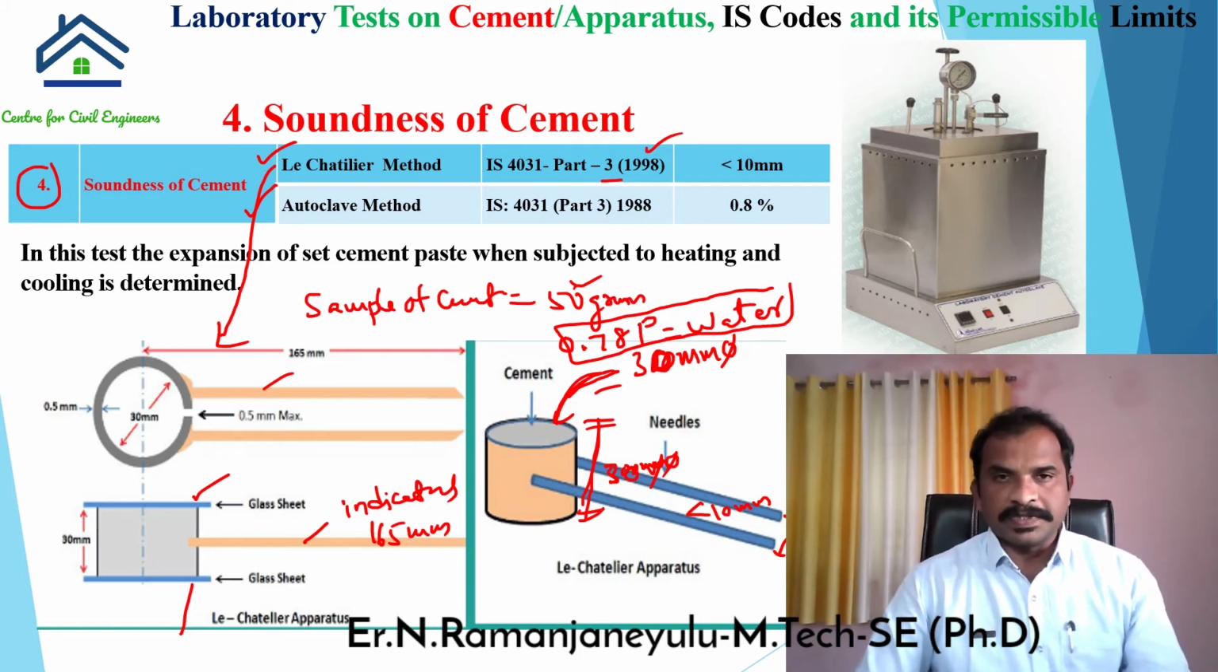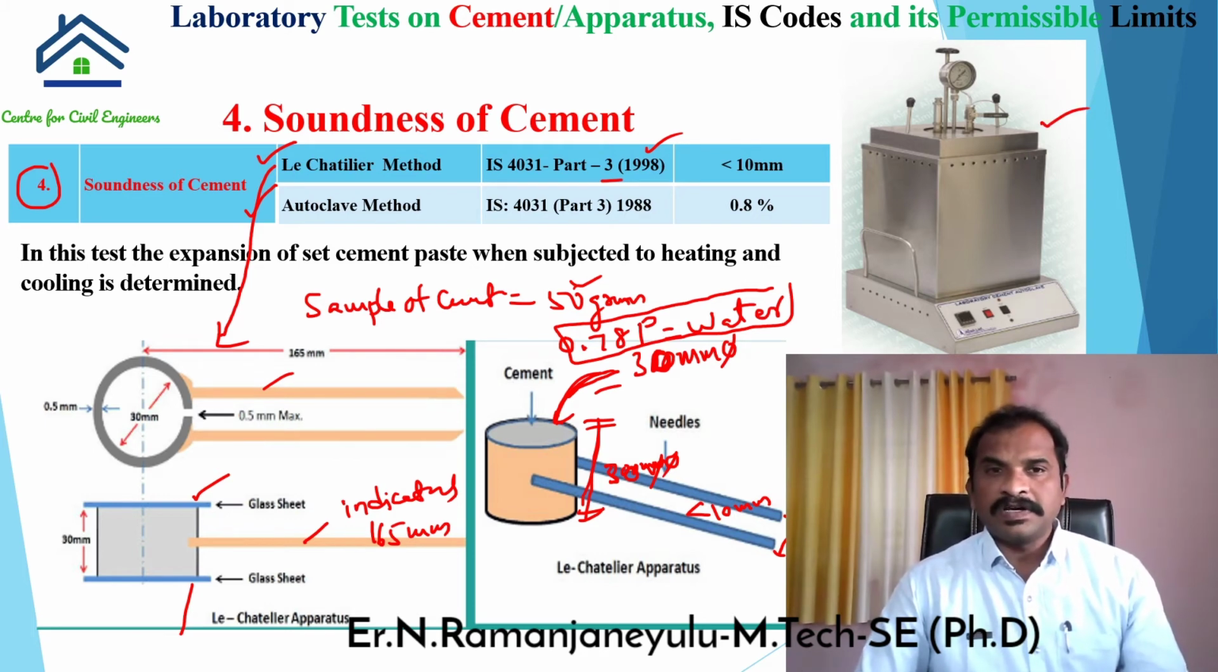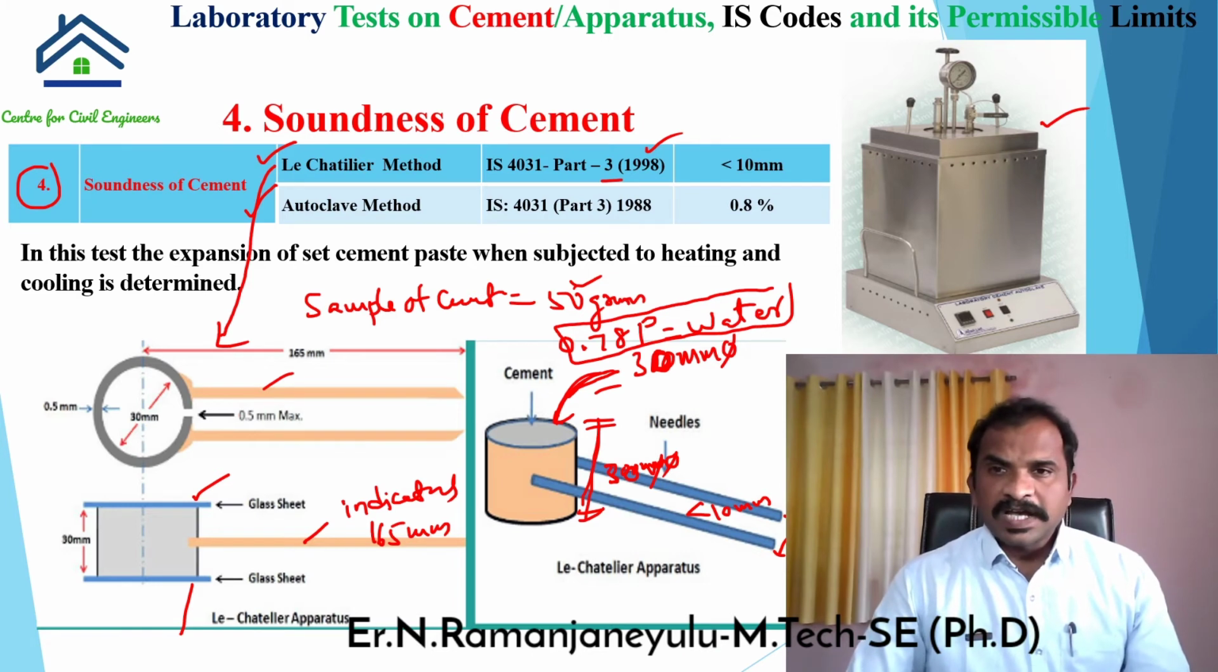This is the generally used method. Another one is the advanced method, the autoclave method. This is the apparatus which is used to measure soundness of the cement by using the autoclave method. See, this is the autoclave apparatus. Here we are going to cast two cement mortar specimens.